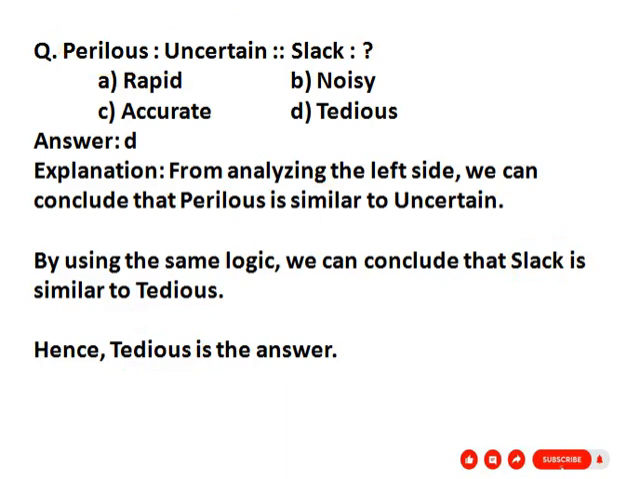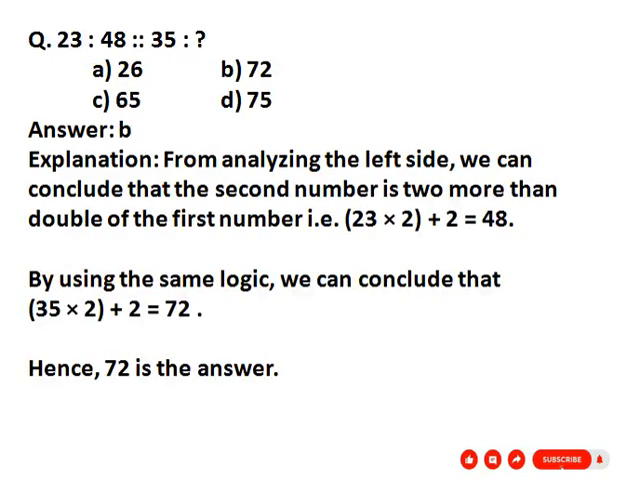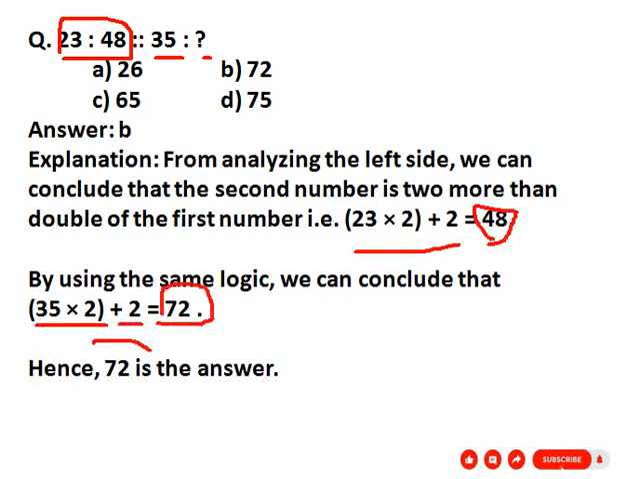Our next question is: 23, 48, 35, question mark. Your first group is 23 and 48. What is the relation between 23 and 48? See here, 23 into 2 plus 2 gives 48. By the same logic, we get 35 into 2 plus 2, 72. So our correct answer is 72. Here given option B, 72.